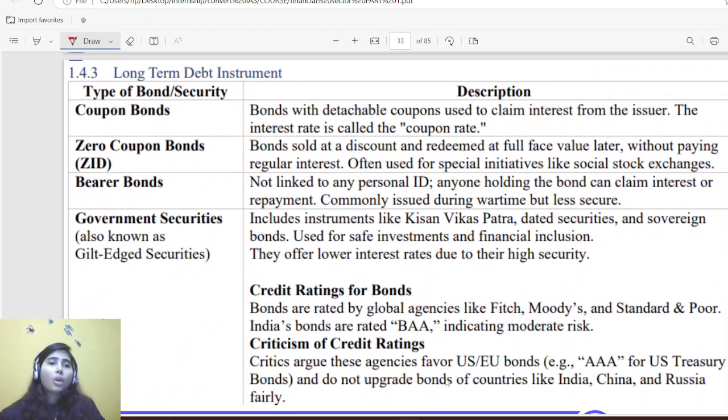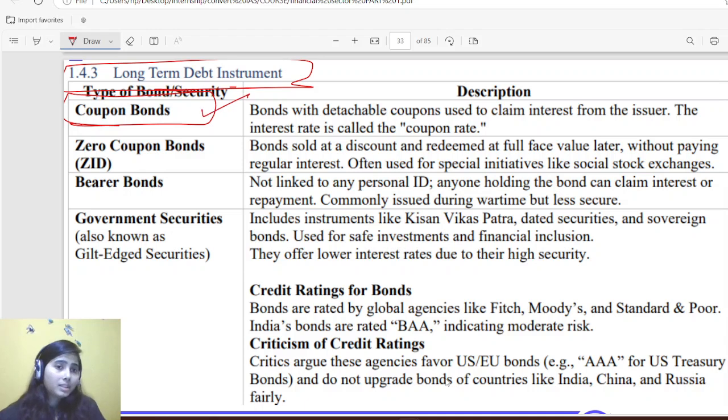Then long-term securities, long-term debt instruments. First is the coupon bond. If it were a zero coupon bond, then that bond would be issued at a discounted price. But it is a coupon bond, which means the bond will get some sort of coupon rate, that means interest rate, each year or at some periodic interval.